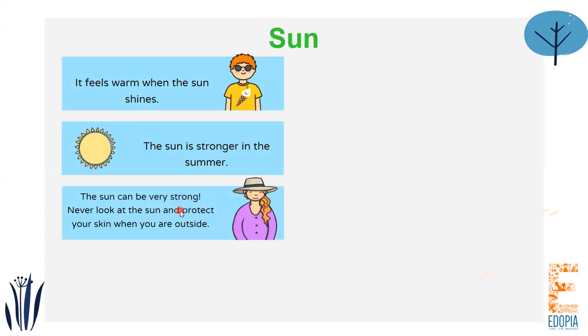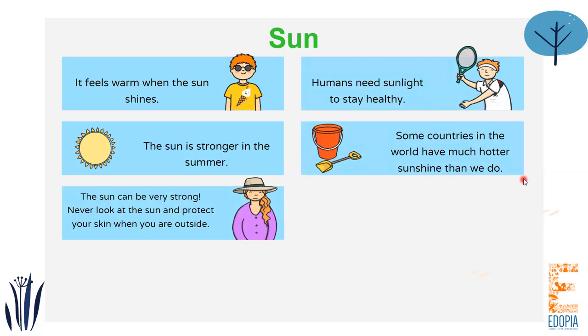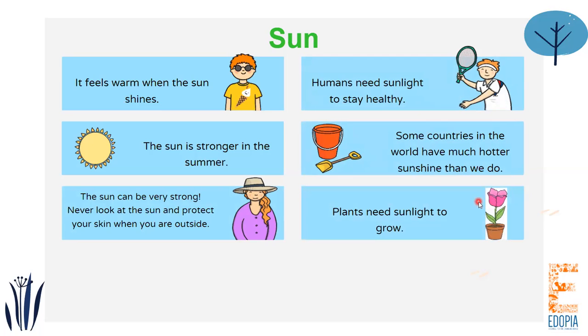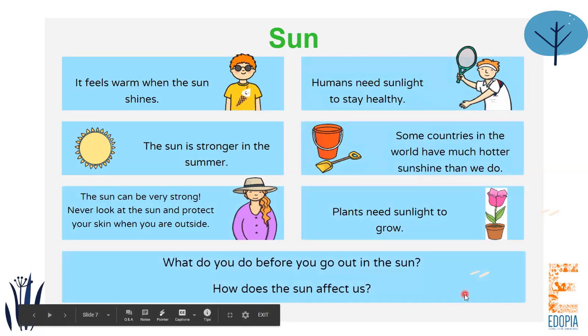And the sun can be very strong, so we should not always look directly at the sun, and we should protect our skin by wearing sunscreen and maybe wear a hat or sunglasses to protect ourselves. Now humans need sunlight to stay healthy because sunlight gives us vitamin D. That is very important for us humans. And we can also see that some countries have a much stronger sunshine than we have. Finally, we also talked about how plants need sunlight to grow, to get bigger. So this is how the sun affects us.